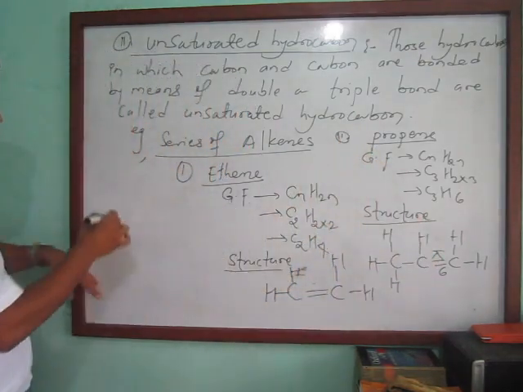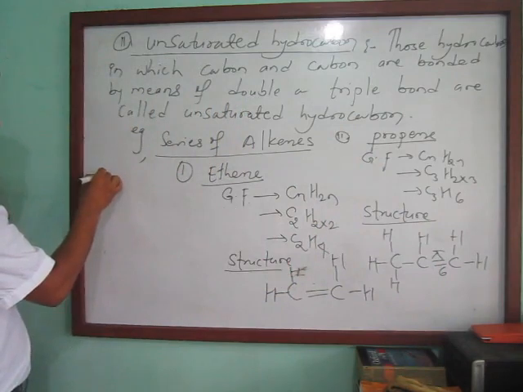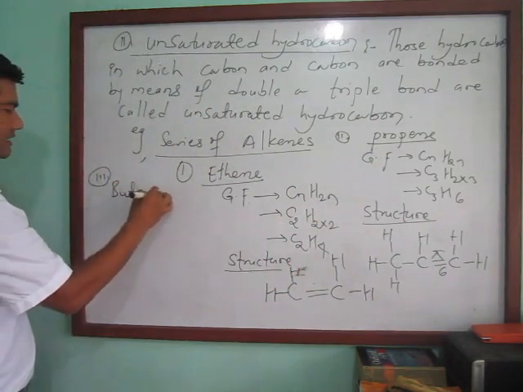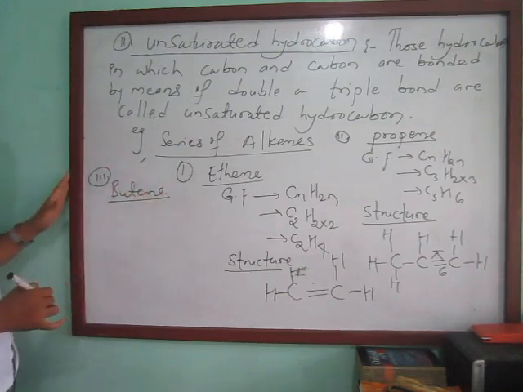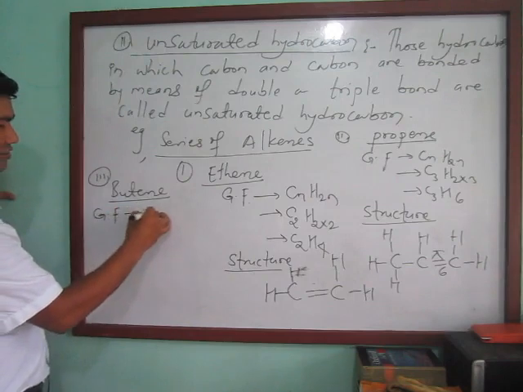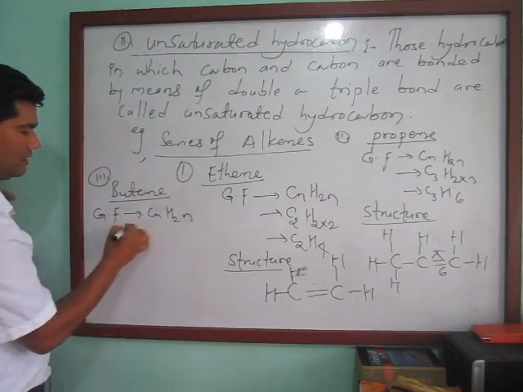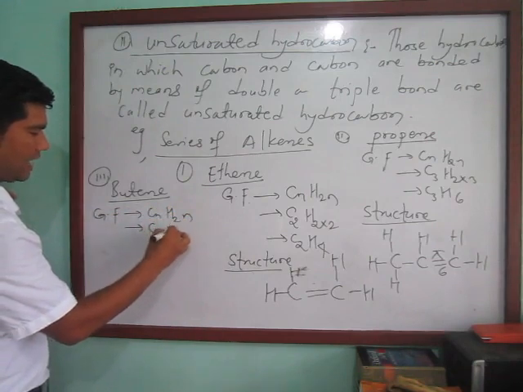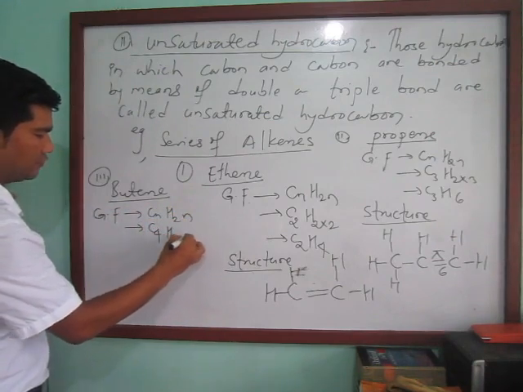I'm going to show you another example, that is butene. The general formula of butene, similarly, is CnH2n. So C4H, 2 into 4, how much?